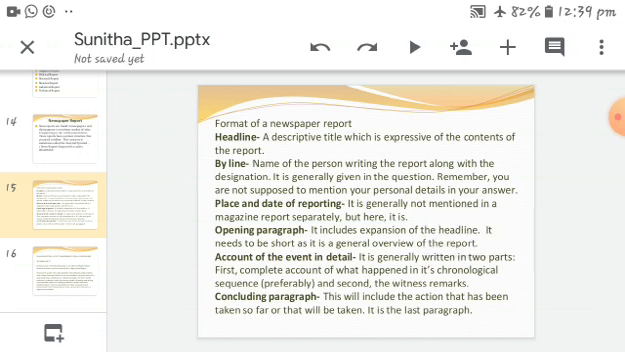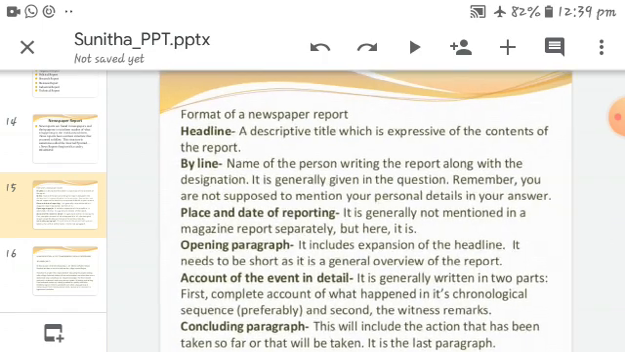An account of the event in detail. It is generally written in two parts. The first is a complete account of what happened, preferably in chronological sequence. And the second is the witness remarks. The concluding paragraph will include the action that has been taken so far or that will be taken. It is the last paragraph. So this is the format of writing the newspaper report.